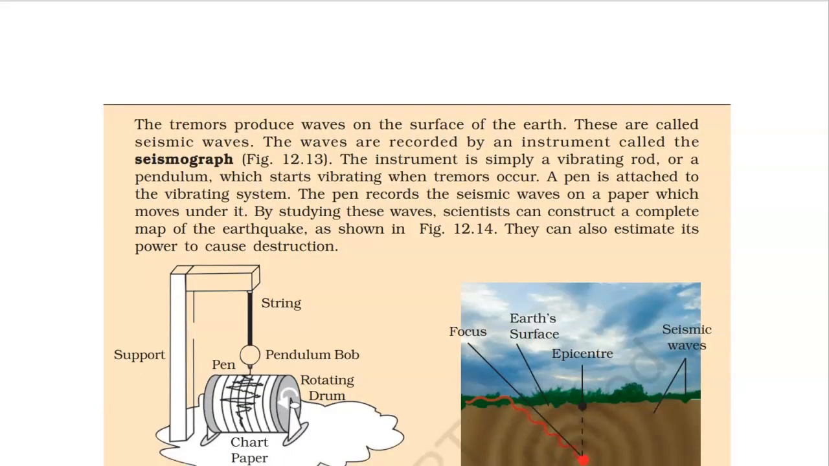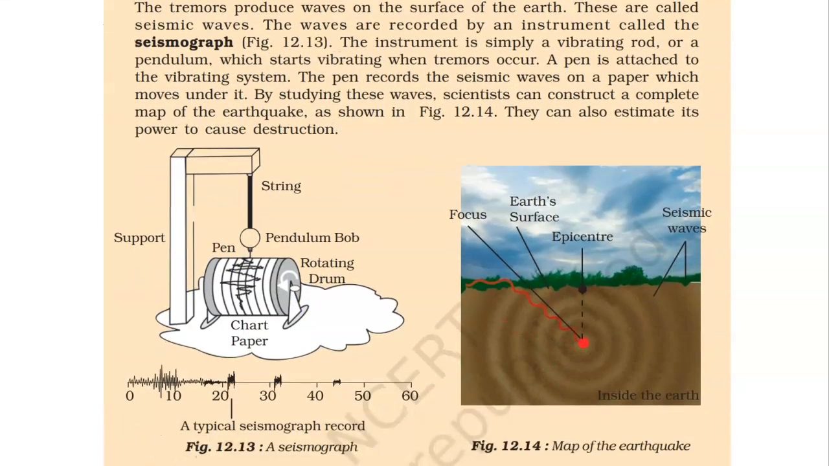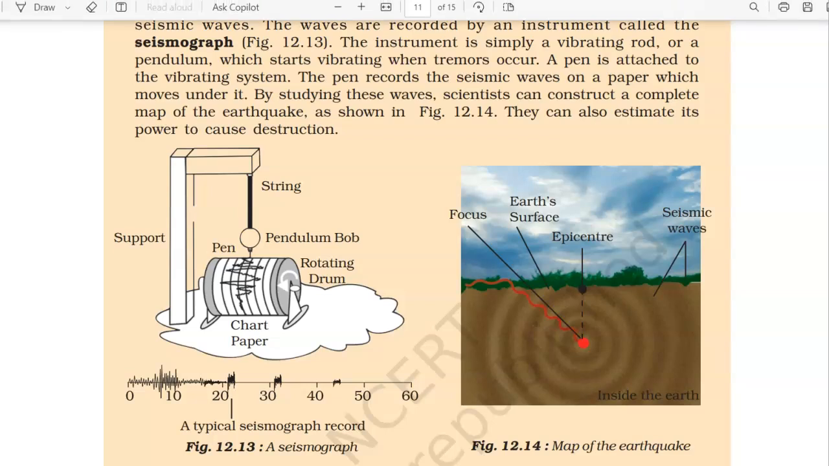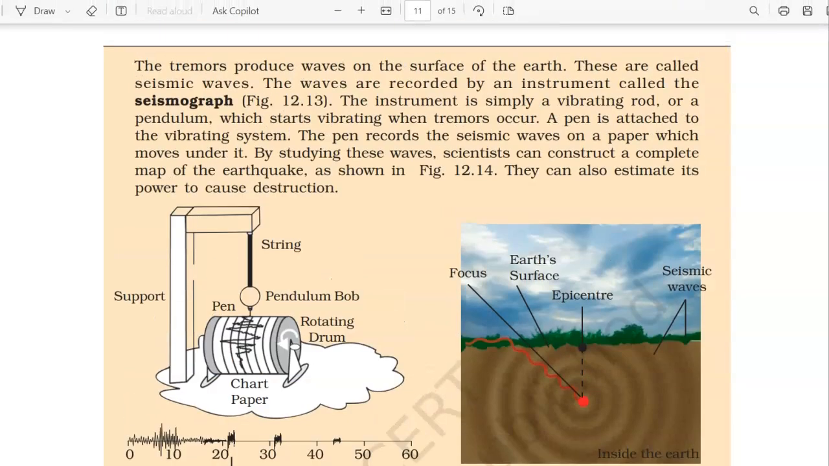You see, there's a small portion over here which measures this earthquake, this device that measures these seismic waves. These seismic waves are recorded. So that device which records the seismic waves is called a seismograph. You can see this device in figure 12.13.